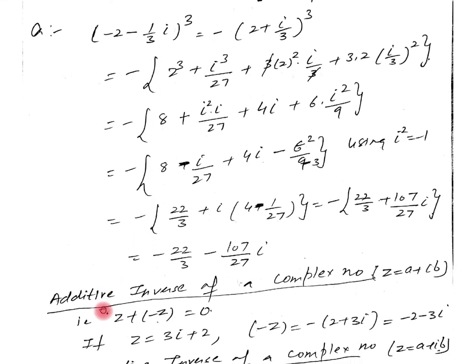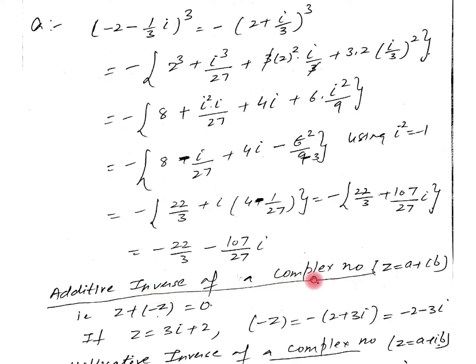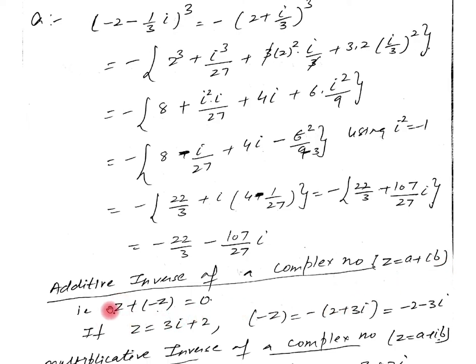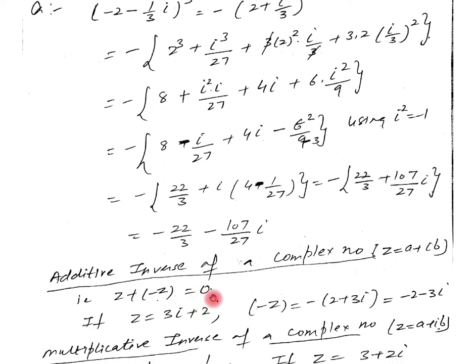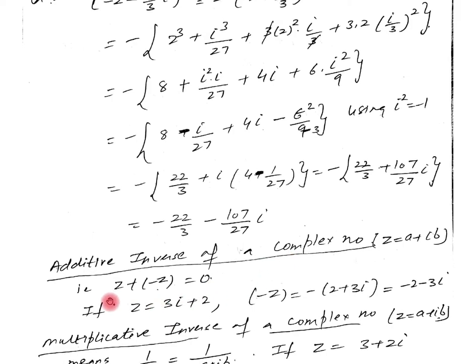Now the next term: the additive inverse of a complex number z equal to a plus iota b. Additive inverse means if we add two numbers and the sum is 0, then each one is known as the additive inverse of the other, because 0 is the additive identity in the case of complex numbers. If the sum of two numbers is equal to 0, then each one is the additive inverse of the other.